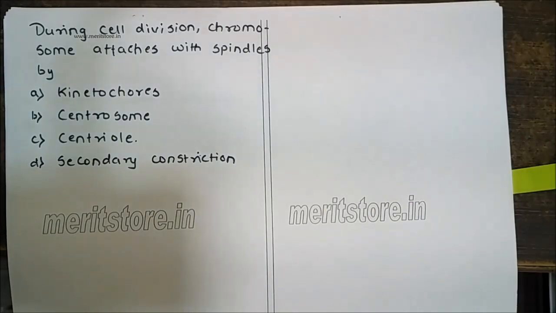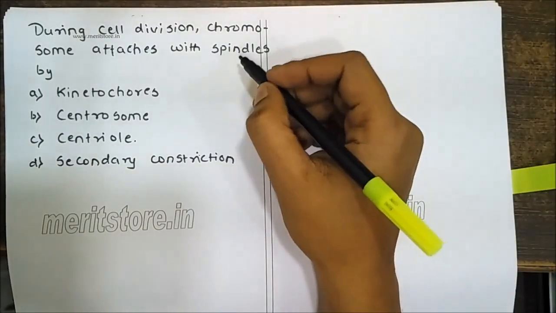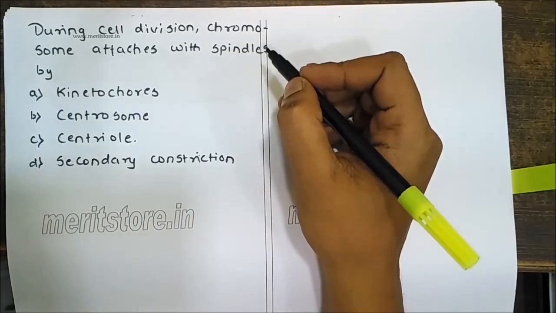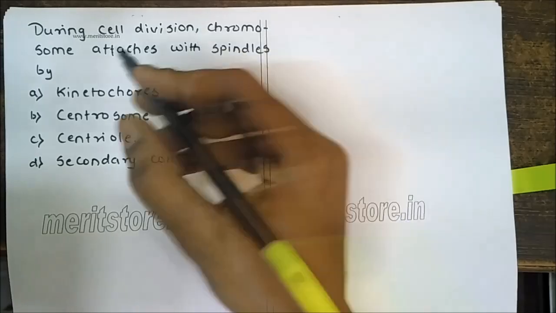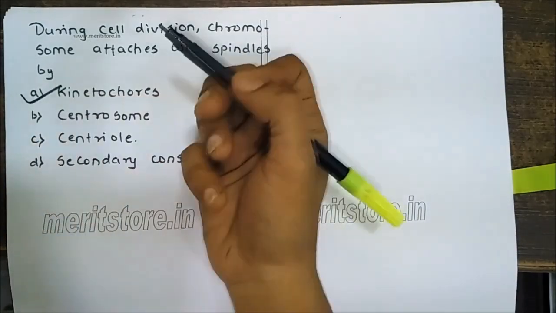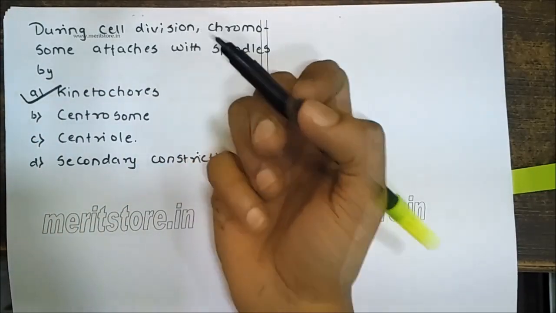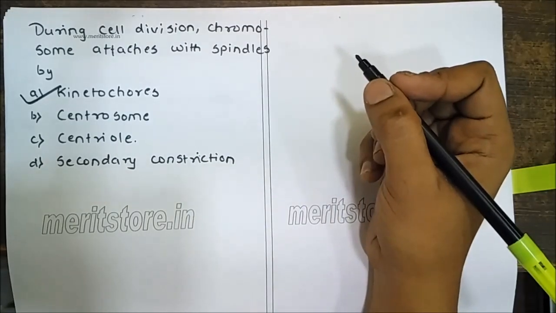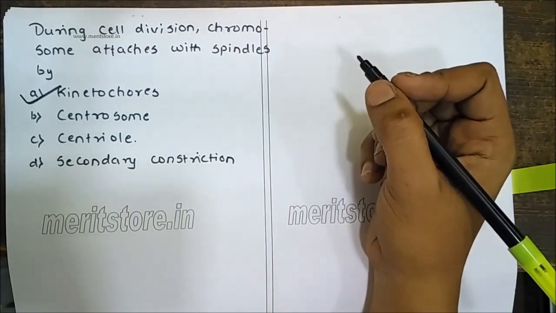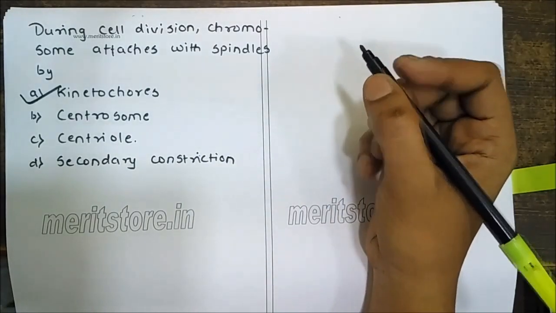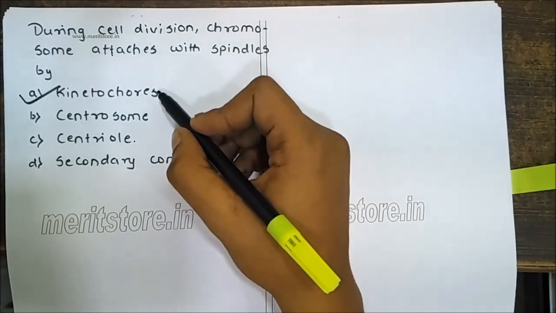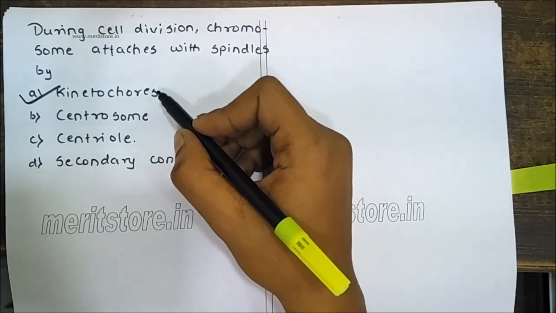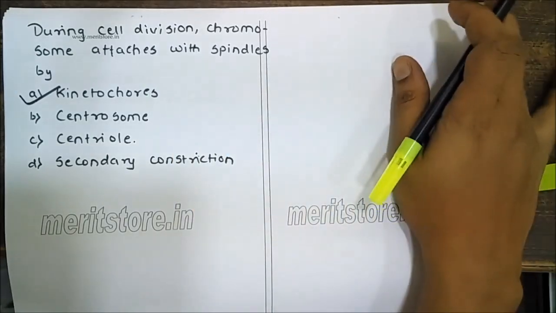Next. During cell division, chromosome attach with the spindle fiber by, the correct option is kinetochores. Because the spindle fibers attach at the centromeres of the chromosomes. So the spindle fibers will attach to the chromosomes at kinetochores, and they are arranged in the equator or the equatorial plate. Next,